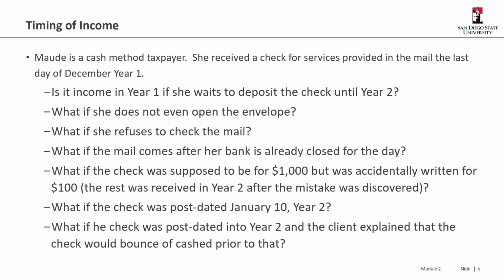And without the backing of the funds being in the account, it's just a worthless piece of paper. And so as a result, if the taxpayer is aware that the check is drawn on an account that has no funds, that meets the substantial limitation requirement. That would not be income in year one. Instead, it would have been constructively received when the funds are available in the account.